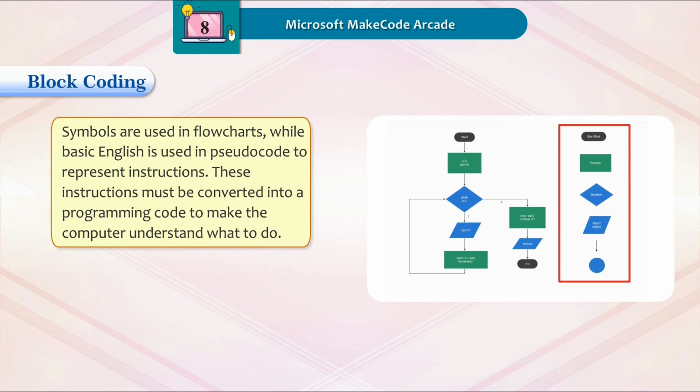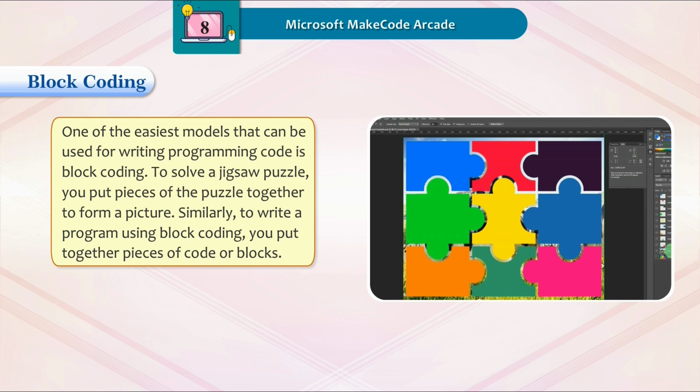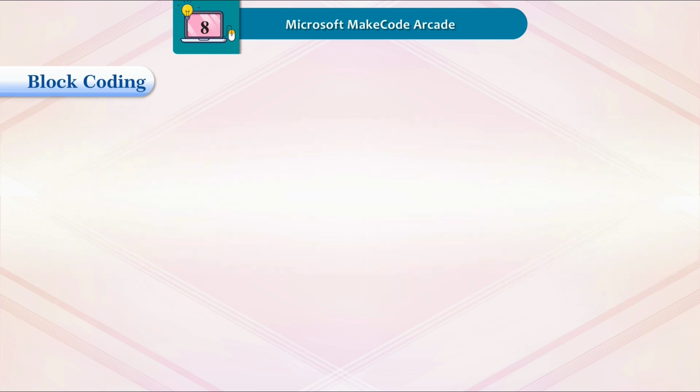Block coding. Symbols are used in flowcharts while basic English is used in pseudocode to represent instructions. These instructions must be converted into a programming code to make the computer understand what to do. One of the easiest models that can be used for writing programming code is block coding. To solve a jigsaw puzzle, you put pieces of the puzzle together to form a picture. Similarly, to write a program using block coding, you put together pieces of code or blocks.